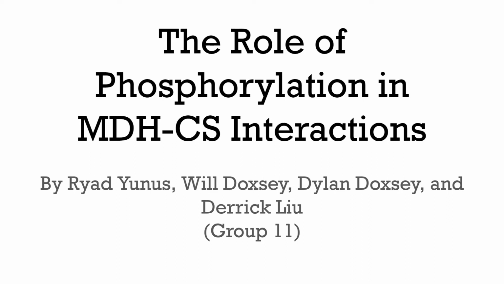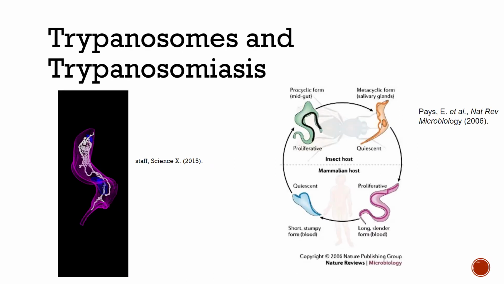Today we'll be talking about how we tested if phosphorylation of MDH affects its interactions with CS in Trypanosoma brucei. So first, we're going to talk about our model organism and why we're looking at this organism. We're looking at the parasite T. brucei, which causes human trypanosomiasis or African sleeping sickness. This is a disease that kills over 10,000 people a year. And T. brucei are transmitted by infected tsetse flies to humans.